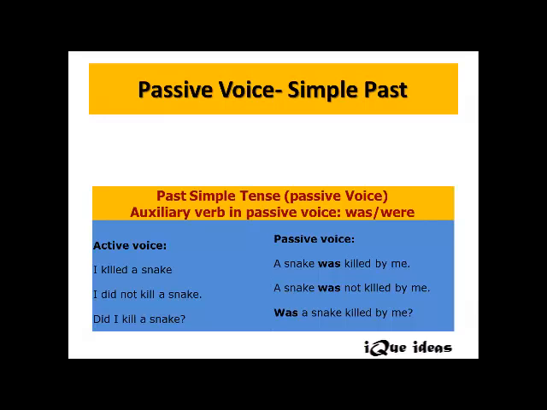Let's look at the last one here. Did I kill a snake? Now this gets changed to, was a snake killed by me? Did gets replaced with was. The 3V form of kill is killed. I gets changed to me. So the important point you all need to remember here is, in simple past, the auxiliary verbs used are was if it is singular and were if it is plural, and 3V remains in passive.